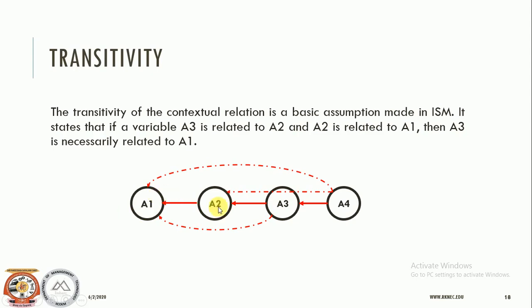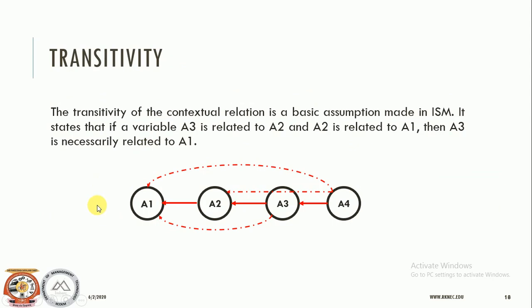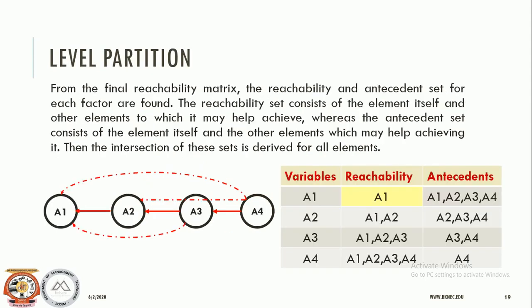Same goes here also, that if A4 is achieved by A3, A3 is achieved by A4, A2 is achieved by A3, A1 is achieved by A2, then definitely this A4 contributes a little or a partial into this A1. So this is how the transitivity is there, and for every transitivity relationship, if that exists into the reachability matrix, you need to mark that entry equals to 1 into the final reachability matrix.